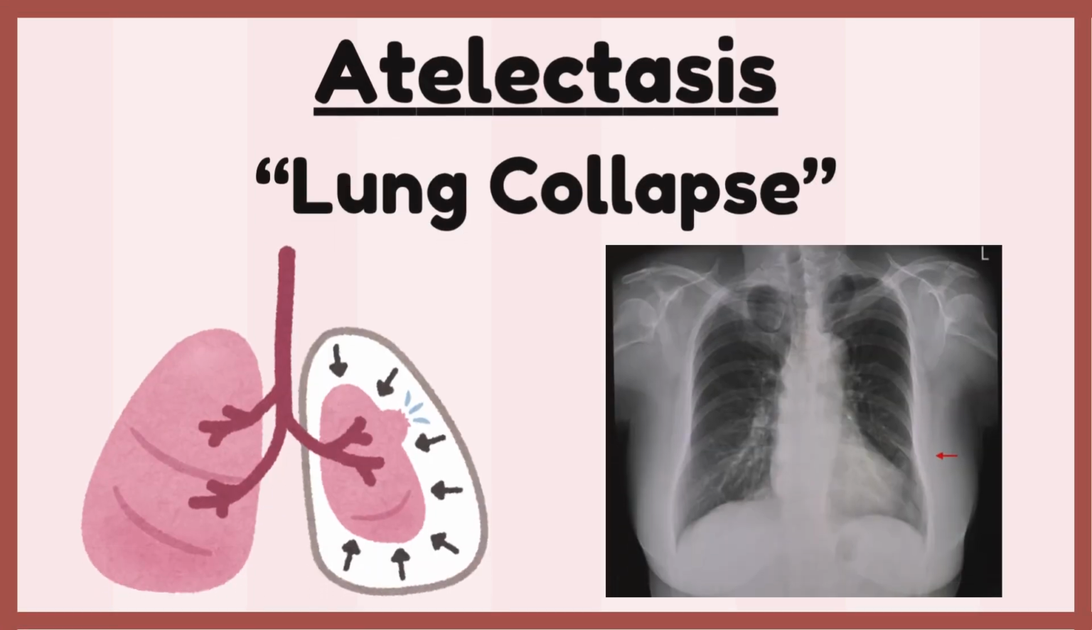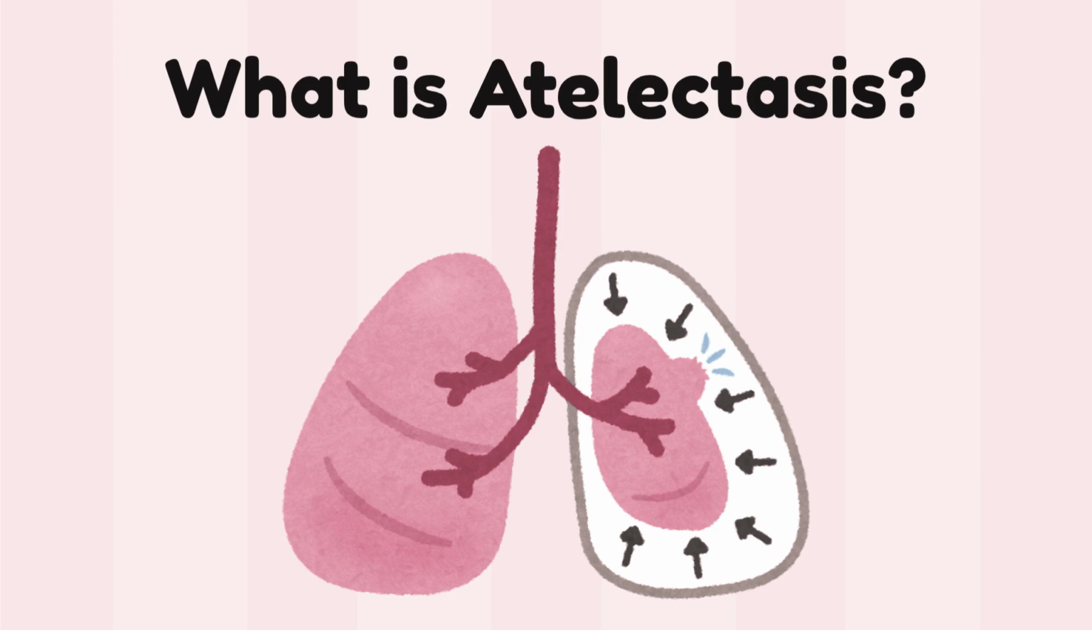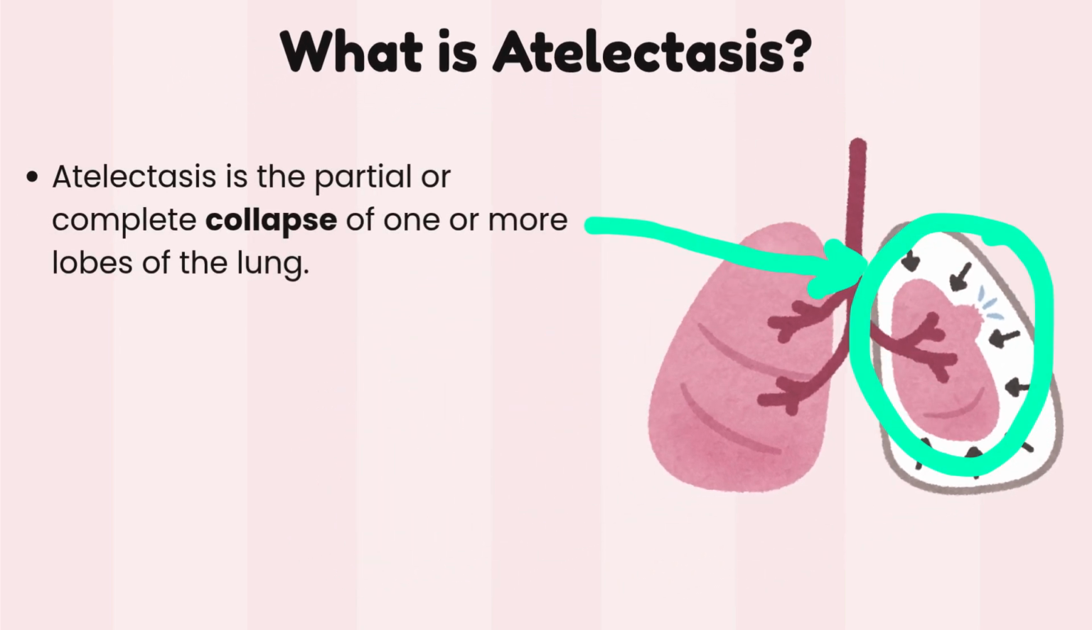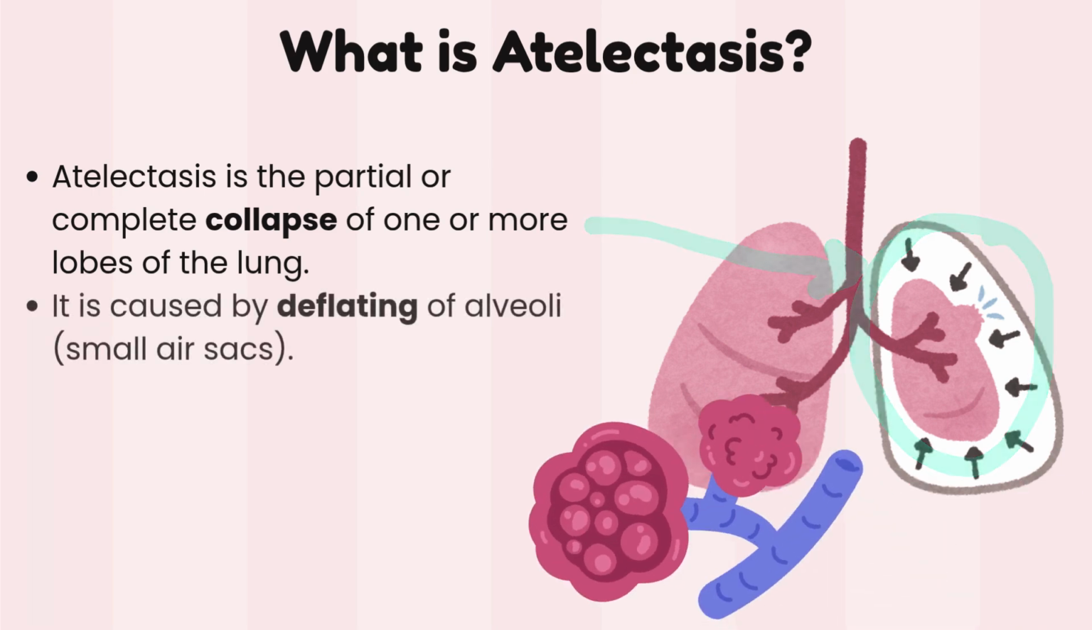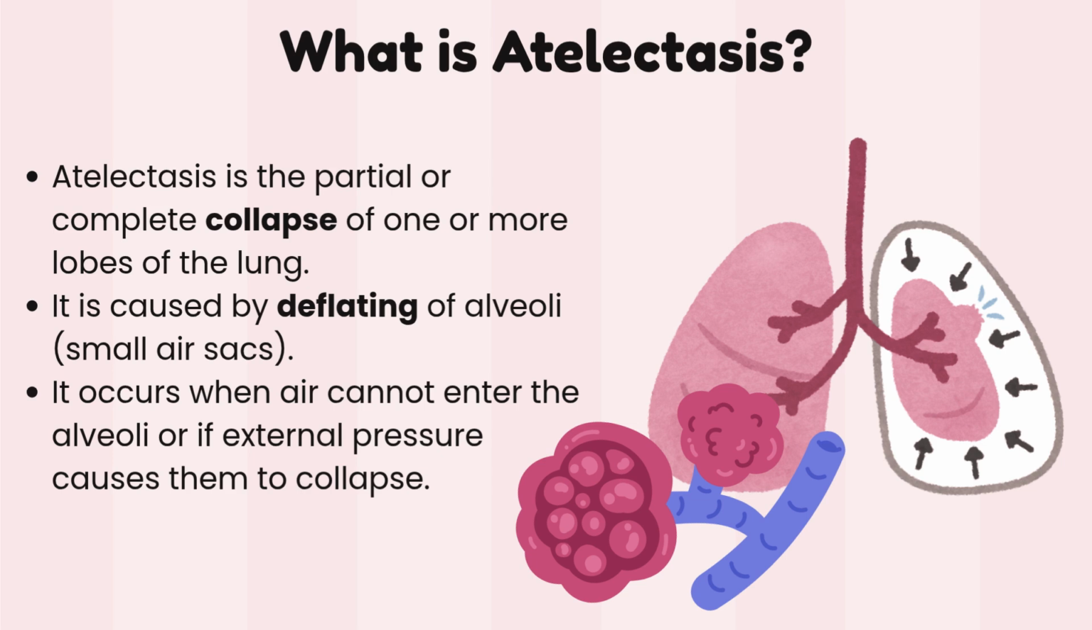Atelectasis. The collapsed lung. What is atelectasis? Atelectasis is the partial or complete collapse of one or more lobes of the lung. It is caused by deflating of alveoli, small air sacs of lungs. It occurs when air cannot enter the alveoli, or if external pressure causes them to collapse.